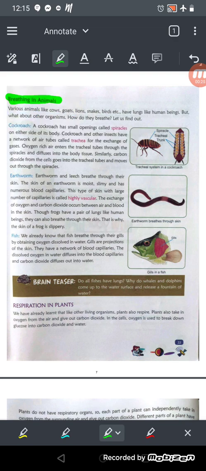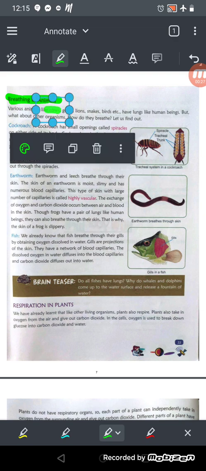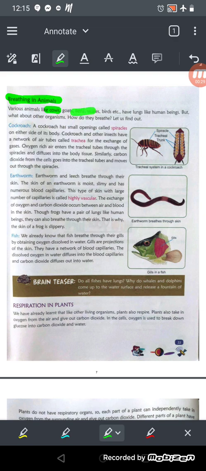So, let's start. Various animals like cows, goats, lions, snakes, birds, etc. have lungs like human beings. But what about the other organisms and how do they breathe? Let us find out. Cows, goats, humans, lions, snakes, and birds have lungs and breathe through them, okay? But there are so many other organisms, and what about them? Let's start with the cockroach.